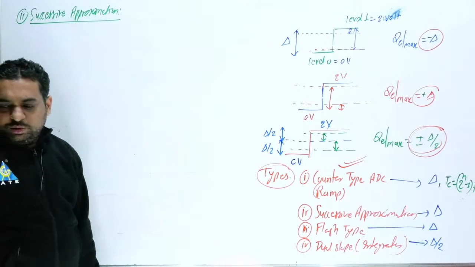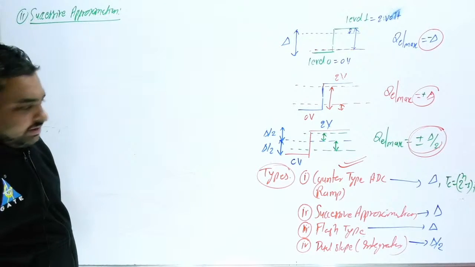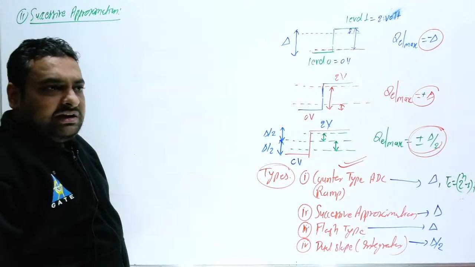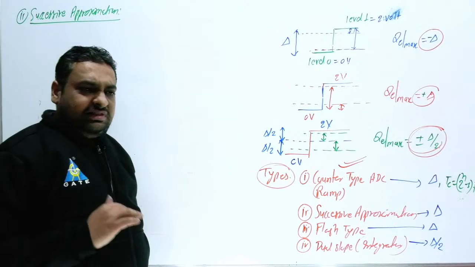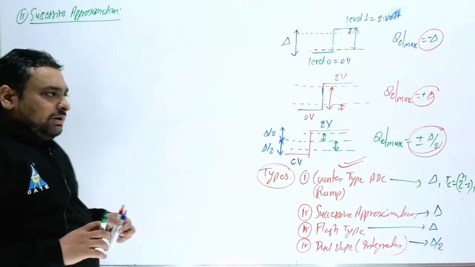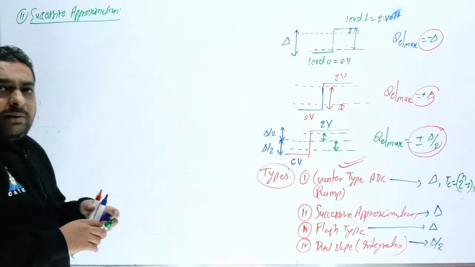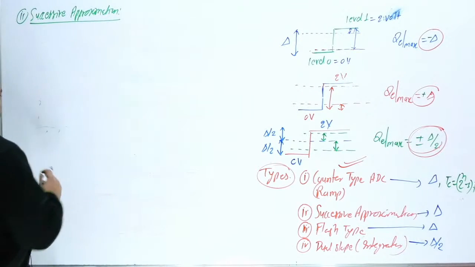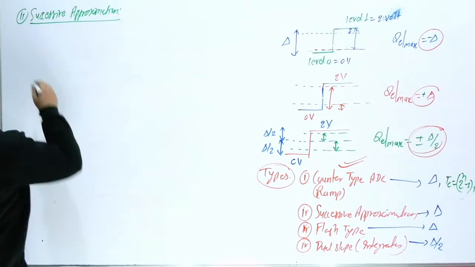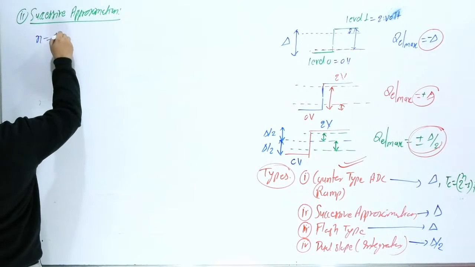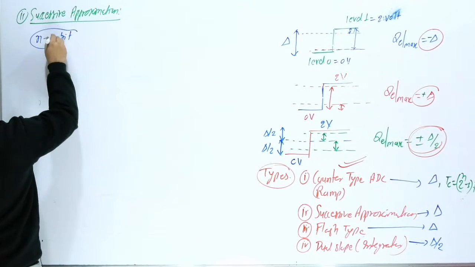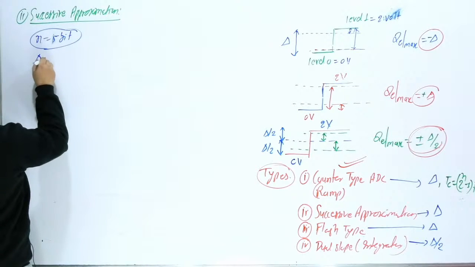Now in successive approximation, I have already provided the error, so can anybody tell me where the output will be stopped? What exactly is the meaning of successive approximation? Suppose, for example, n is equal to 5 bit, and suppose delta is equal to 1 volt, the step size.